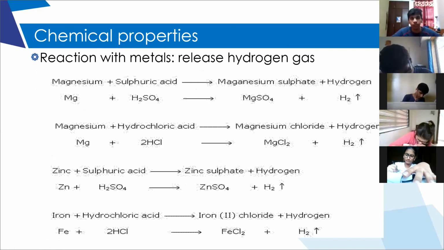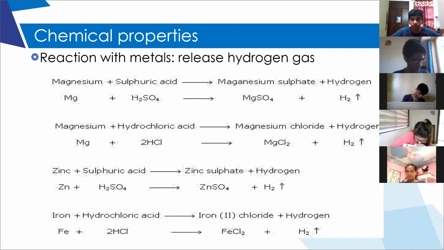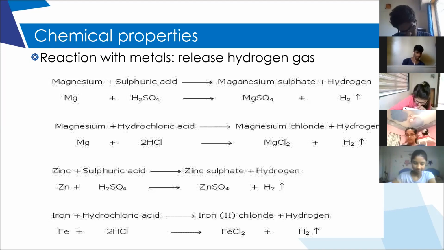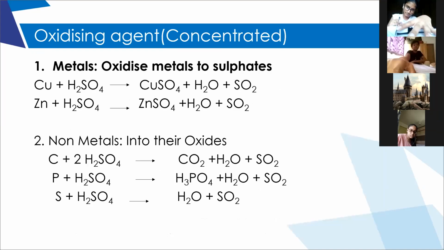Atharva Banagi, are you able to follow? Non-metals will oxidize into respective oxides. What is the oxide of sulfur? Atharva, what is the oxide of sulfur? The oxide of carbon is carbon dioxide. What is the oxide of sulfur? Sulfur dioxide. Very good. Sulfur dioxide plus water. Are you able to understand? So, sulfur plus sulfuric acid forms sulfur dioxide.